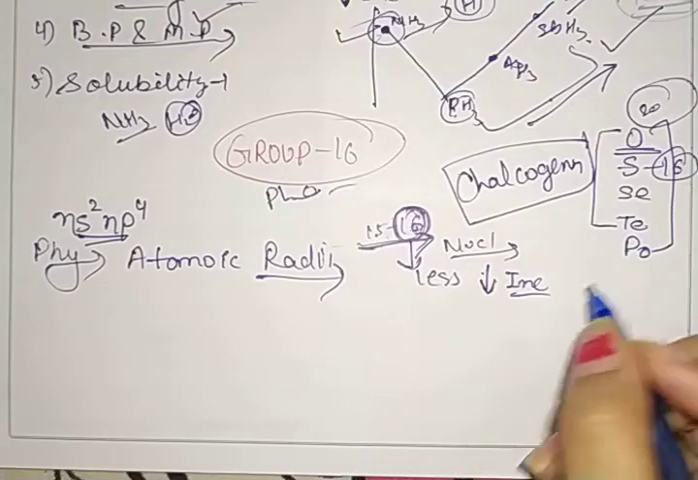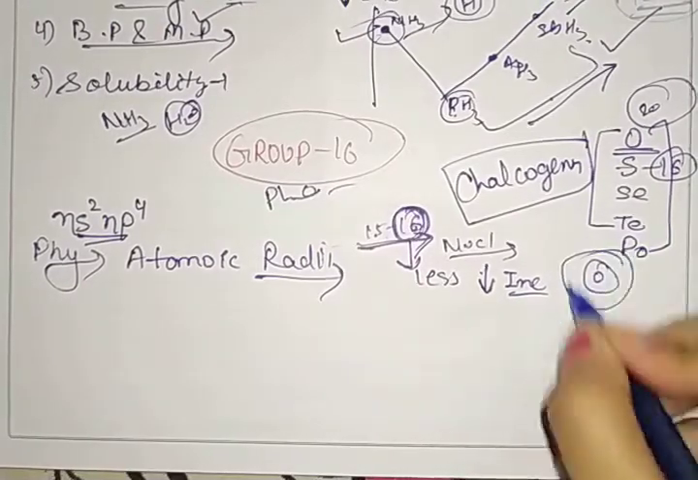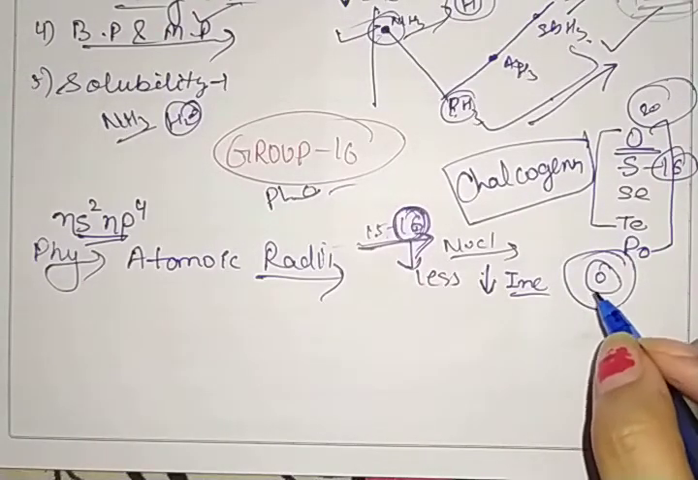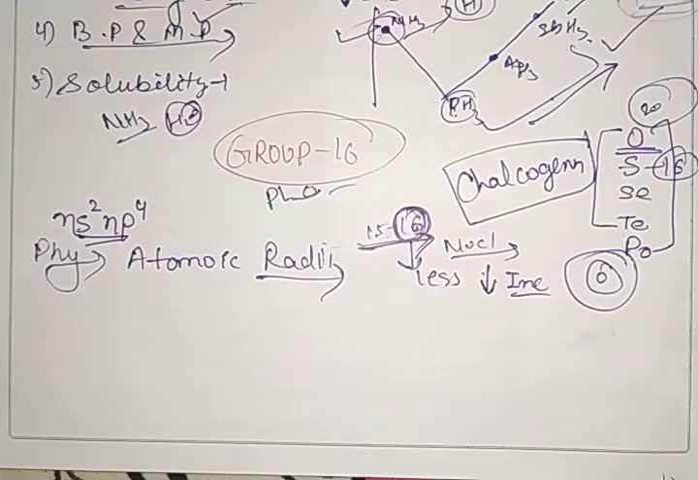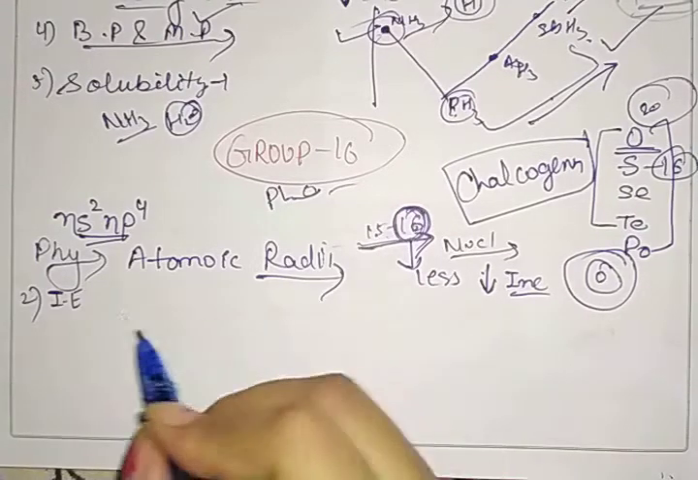We know that, because their shells increase. Clear? So this is how atomic and ionic radii change. Now next we have ionization enthalpy.